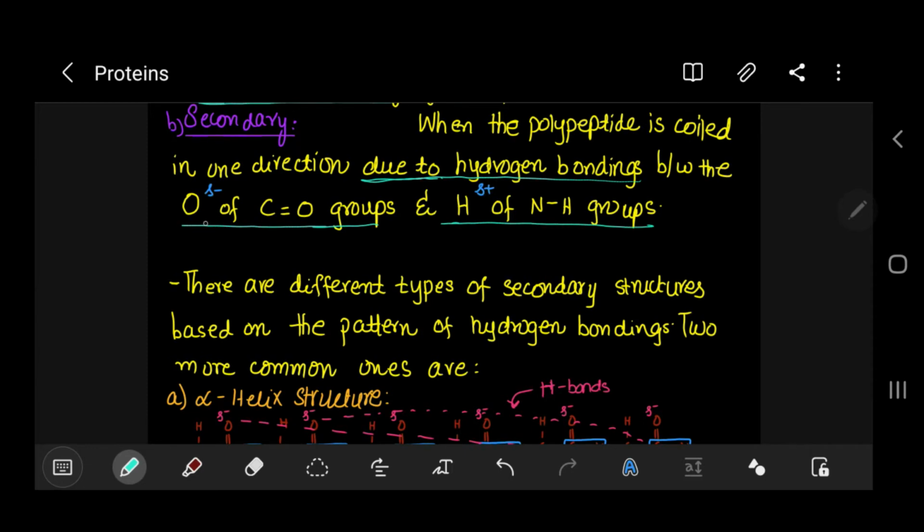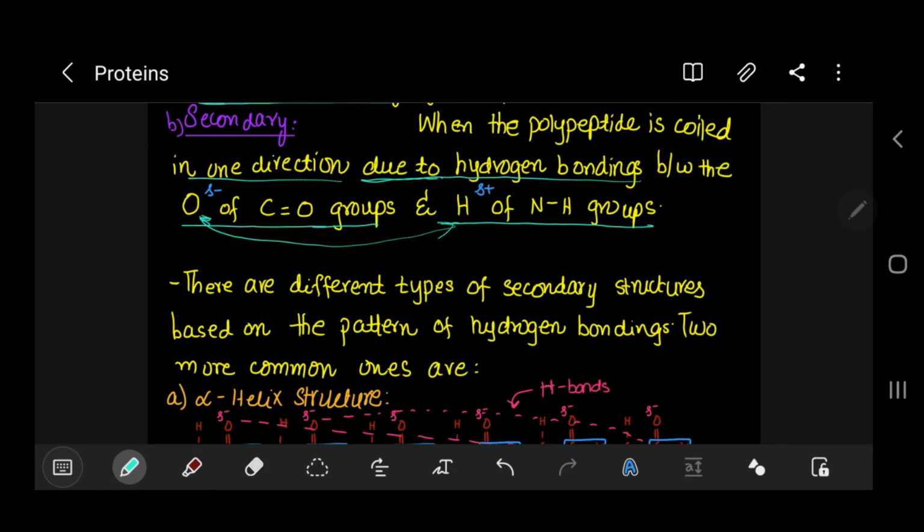The hydrogen bonding between these two will cause a change in the primary structure of the protein, in the sense that it bends in one direction to form a secondary structure of the protein.